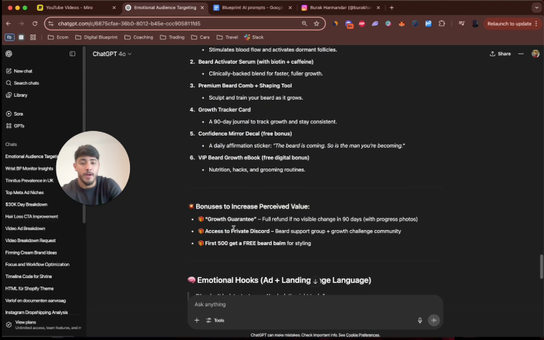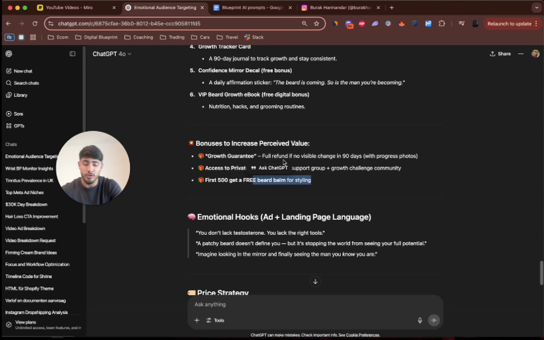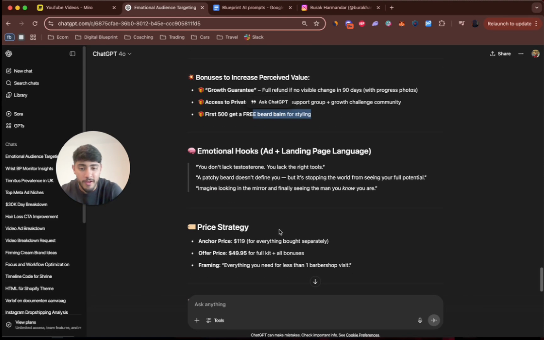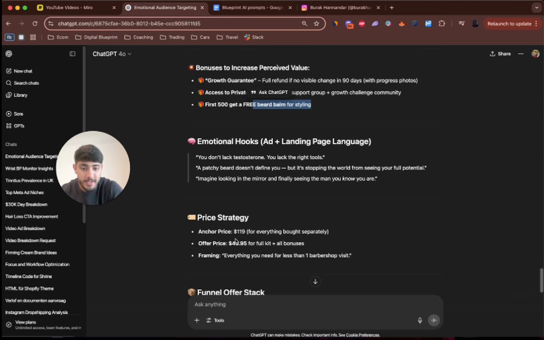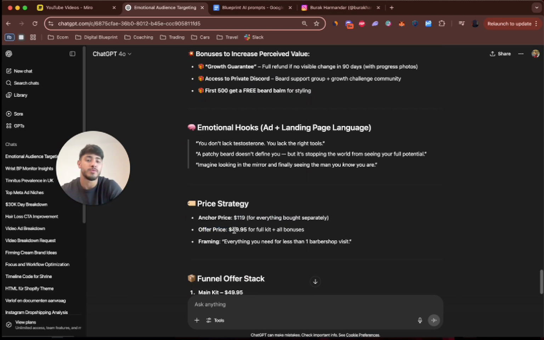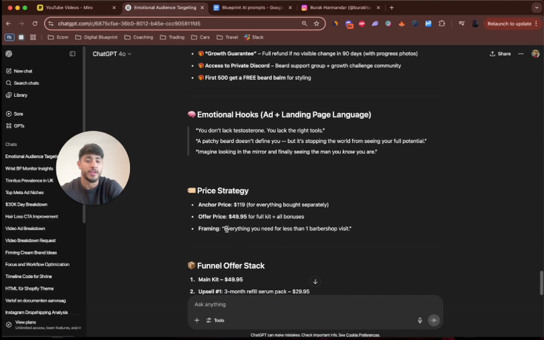Now, here also, bonuses to increase perceived value, growth guarantee, access to private Discord. I wouldn't really go with that. I would maybe add something like a Facebook group or something. First 500 to get a free beard balm for styling. It's also really good. And then what we also have here, anchor price is $119 for everything bought separately, and then offer price is $49, or $50, for the full kit and all the bonuses, framing, everything you need for less than one barbershop visit.